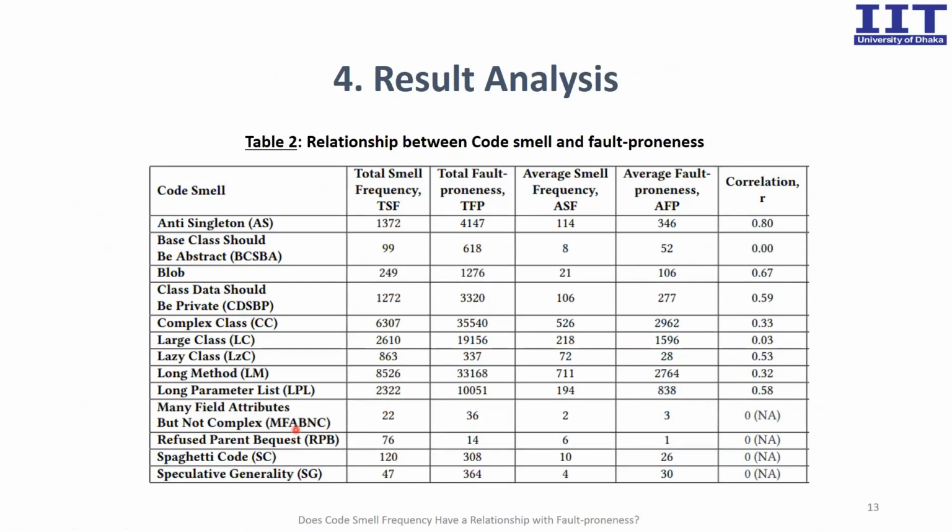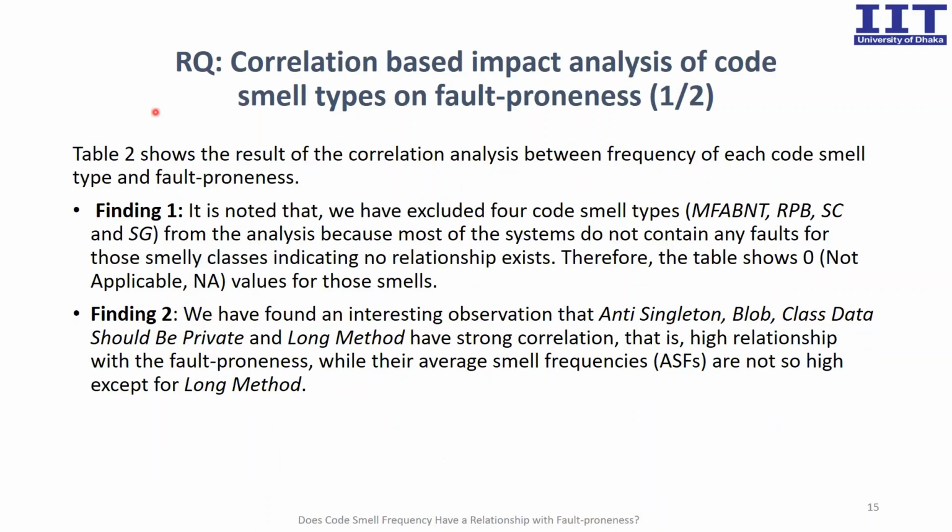Result analysis. This table shows the overall results of our study as well as the metric values as discussed in the previous slide. The table shows the list of code smell types, total smell frequency, total fault-proneness, average smell frequency, average fault-proneness, and the correlation between smell frequency and fault-proneness. We will discuss these results in the following slides.